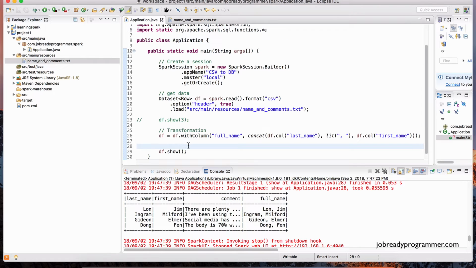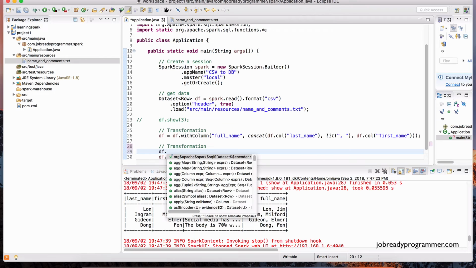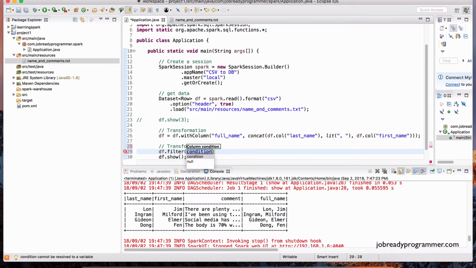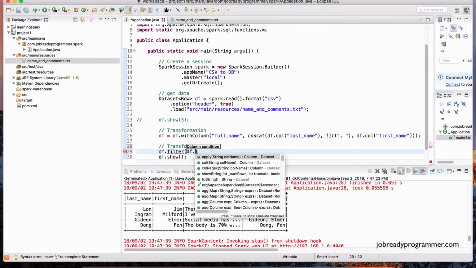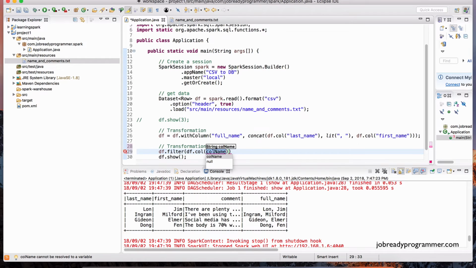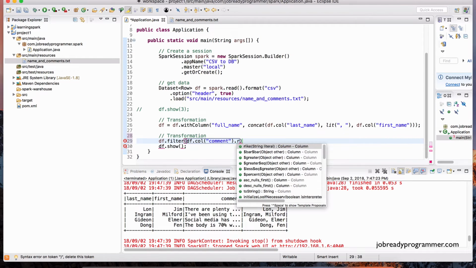Well, it's actually quite straightforward. Let me just put comments here saying that we're about to do another transformation. And what we could do is we could do df.filter. And in here we have to specify a condition. So we could do df.col and specify the column that we want to filter on, and that is going to be the comment column. And then we call a function called rlike.